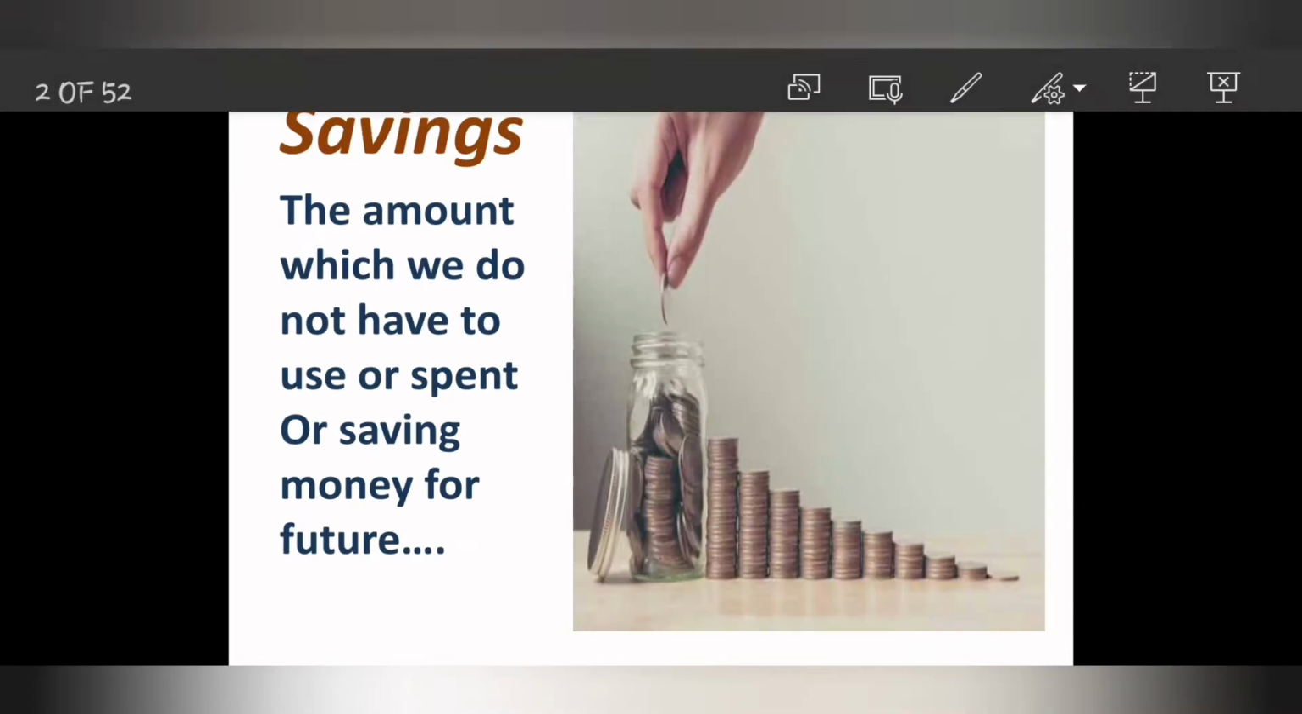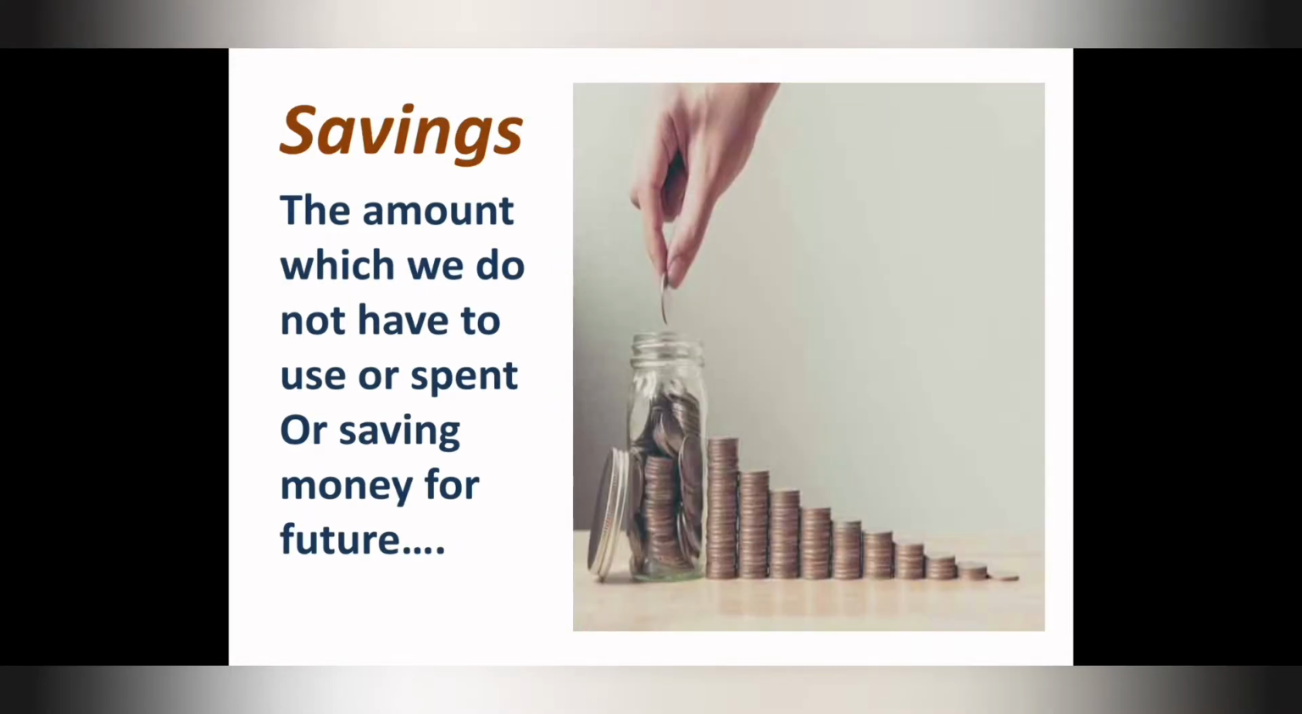Next, what is this? Savings. What you could see in this picture is a hand dropping a coin inside a bottle, and next to the bottle you can see various coins arranged in order, right? So what is savings? The amount which we do not have to use or spend, or saving money for the future.